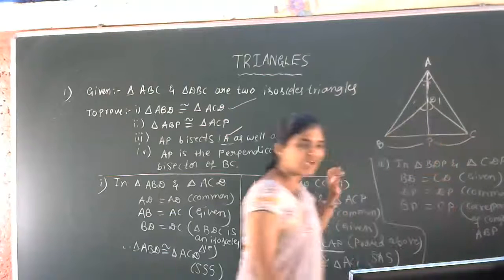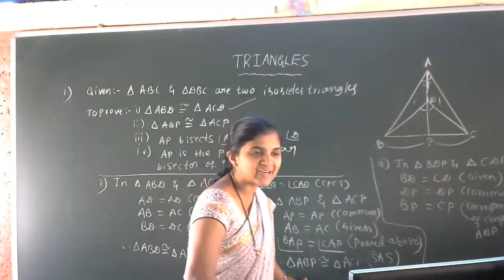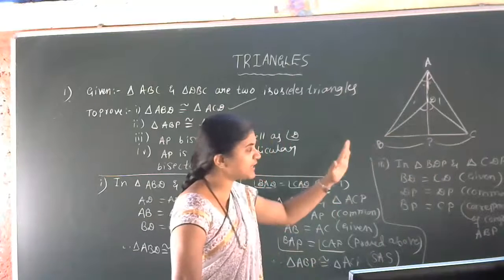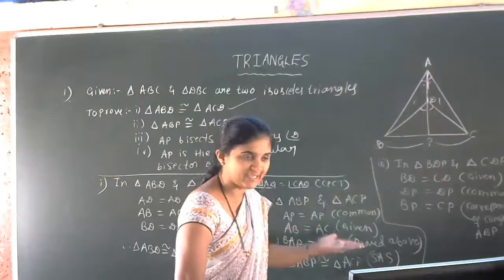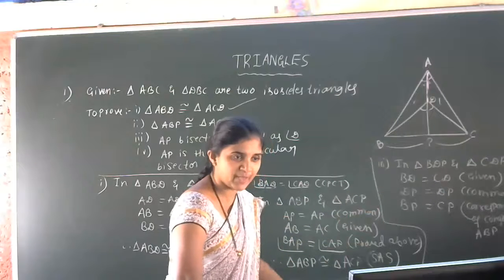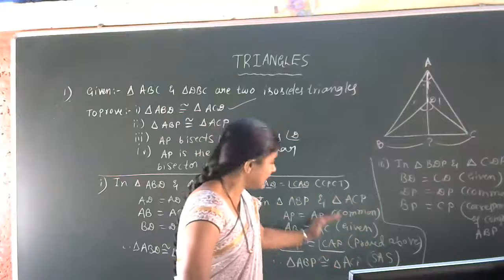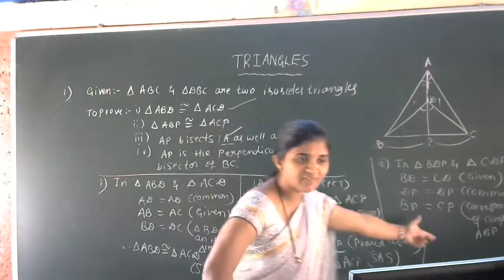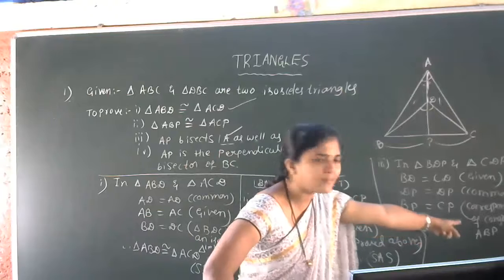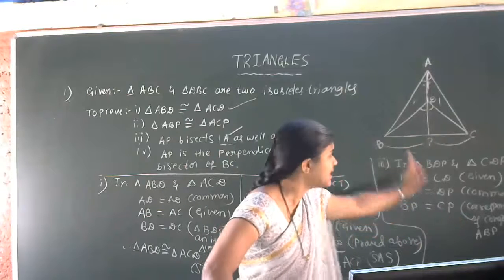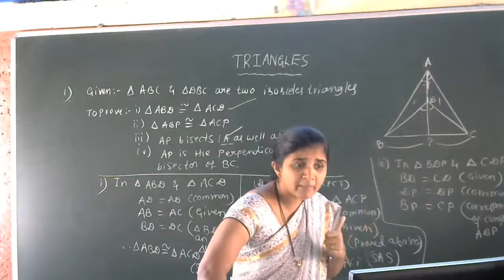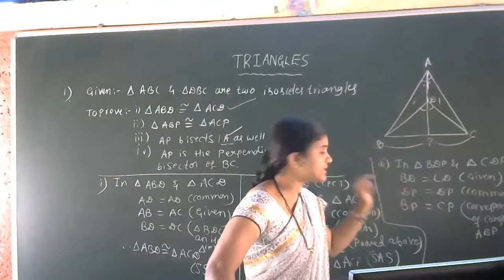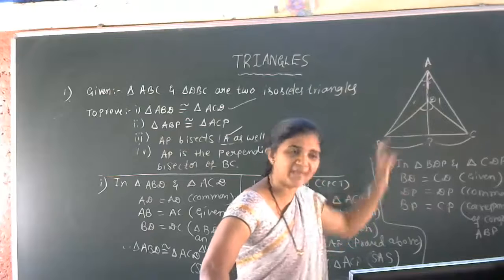Actually, if we had written it earlier, the work would have been less. After the second congruency, if we had taken that BP is equal to CP by CPCT, we could take it as proved above. But we didn't take that result, so we are taking it here with the proper reason. Why is BP equal to CP? Because BP and CP are the corresponding parts of the congruent triangles ABP and ACP.